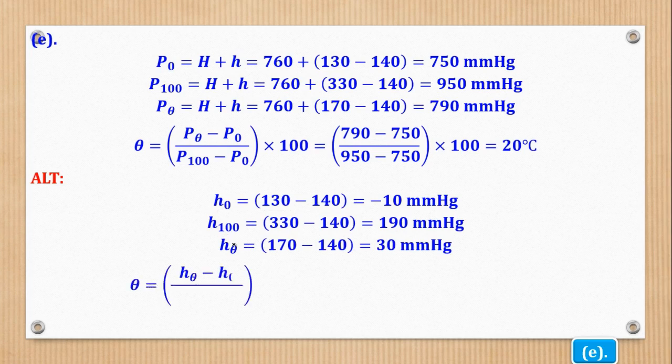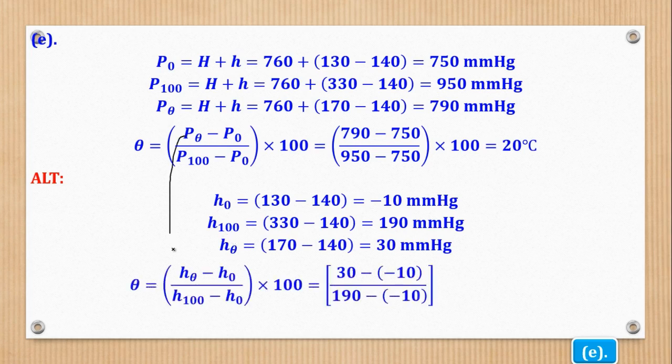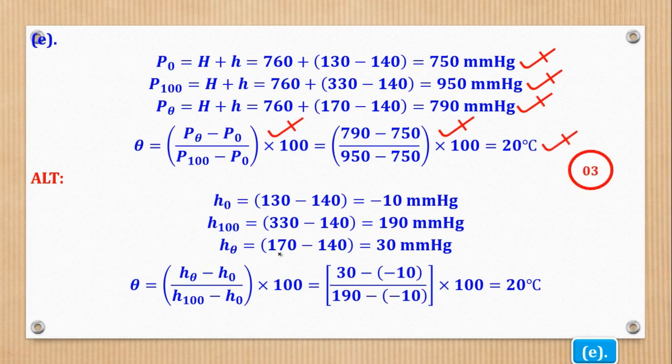Then you use the formula, instead of pressure, using those differences in heights. It still gives the same answer. So any of the two is okay. And that's how the 3 marks would be awarded.